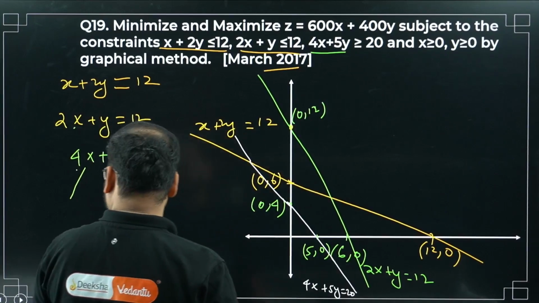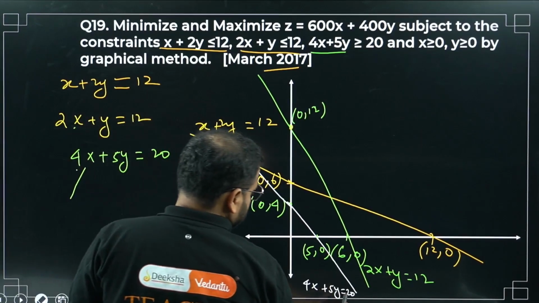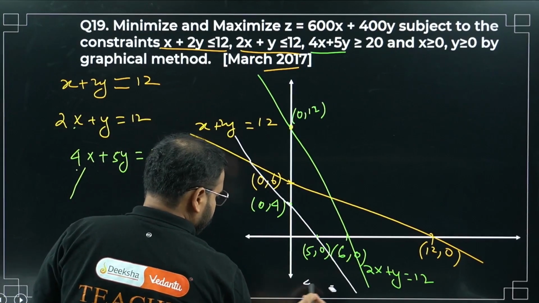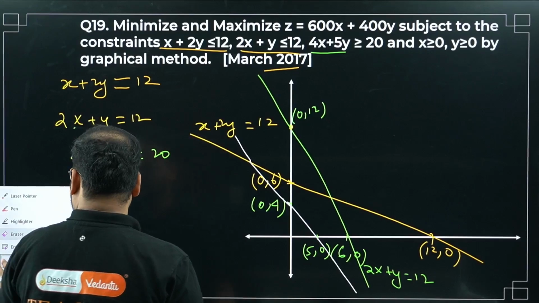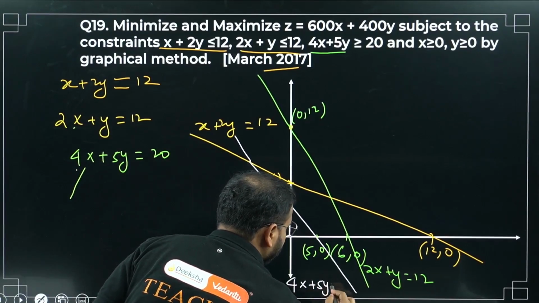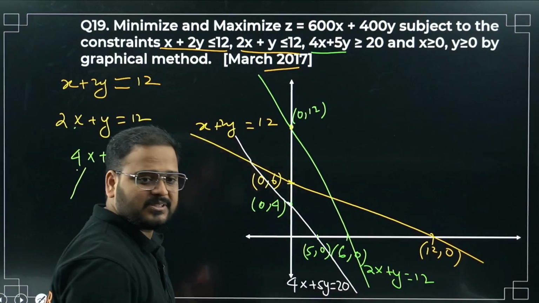Great, sir. Not visible, sir. I understand. 1 second. 4x plus 5y is 20. Now it's visible somewhat.